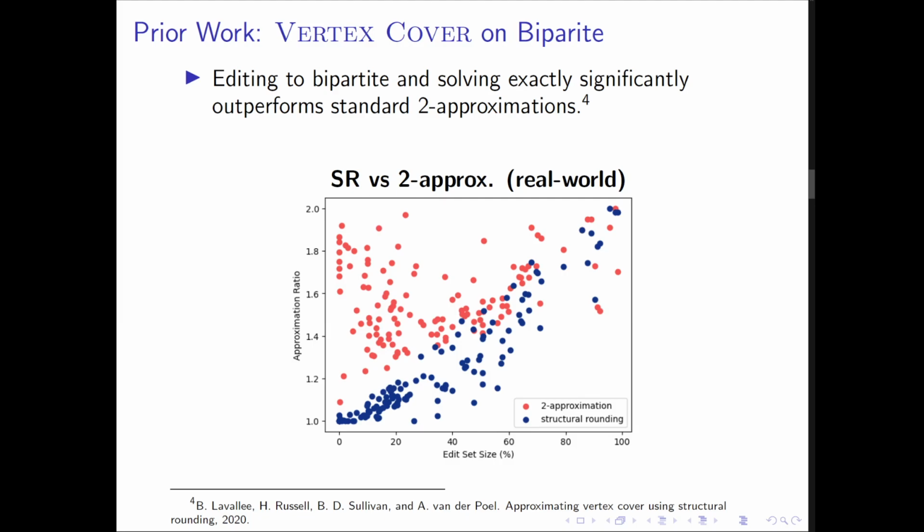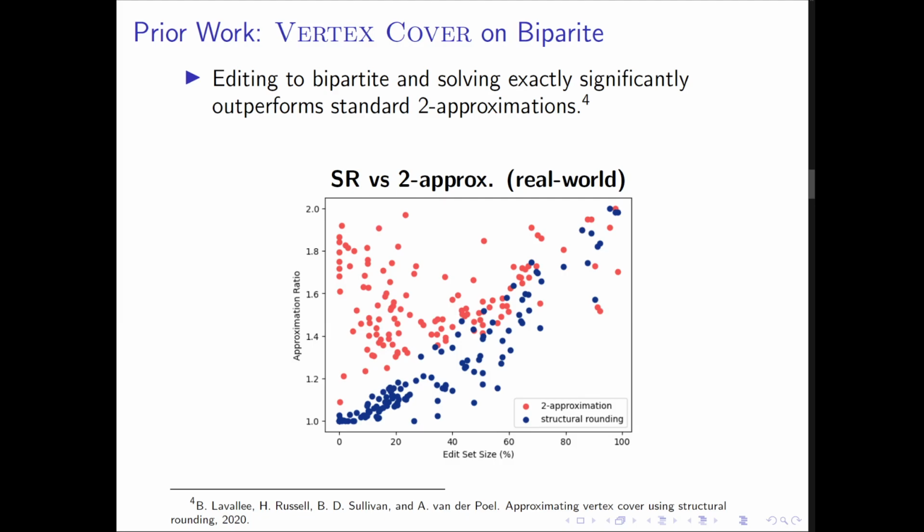These were structural rounding's competitors. A two approximation means that, in the worst case, solutions will be a scale of at most 2 away from exact. So if the size of a graph's optimal solution for vertex cover is 10, the solution to a two approximation algorithm would return a cover of size at worst 20, or twice larger than optimal.